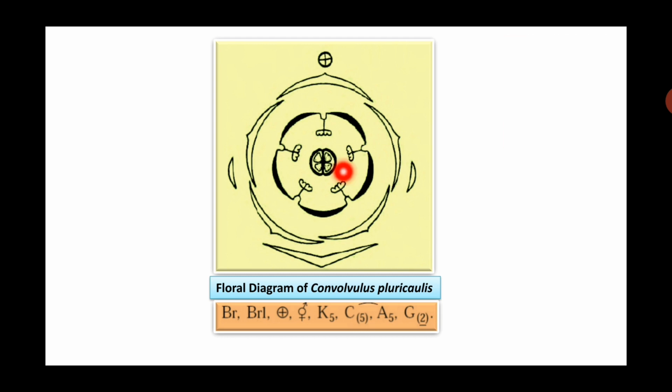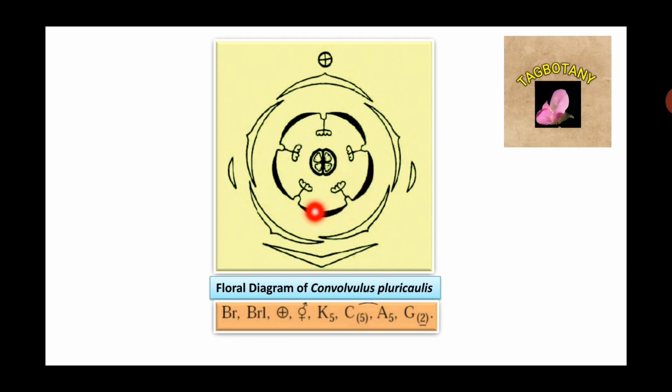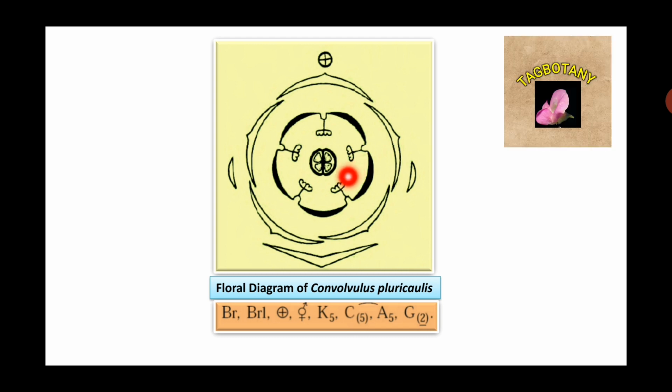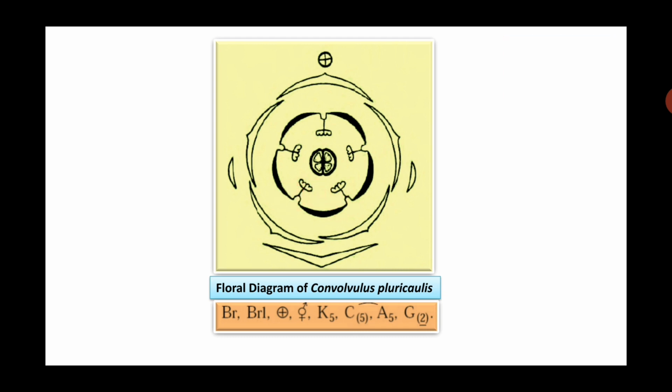Then the petals are 5 and gamopetalous. Union is shown here, with induplicate valvate estivation. Then the stamens are 5 and epipetalous. Stamens are attached to the petals. Then the ovary is bicarpellary, superior and syncarpous with axile type of placentation.